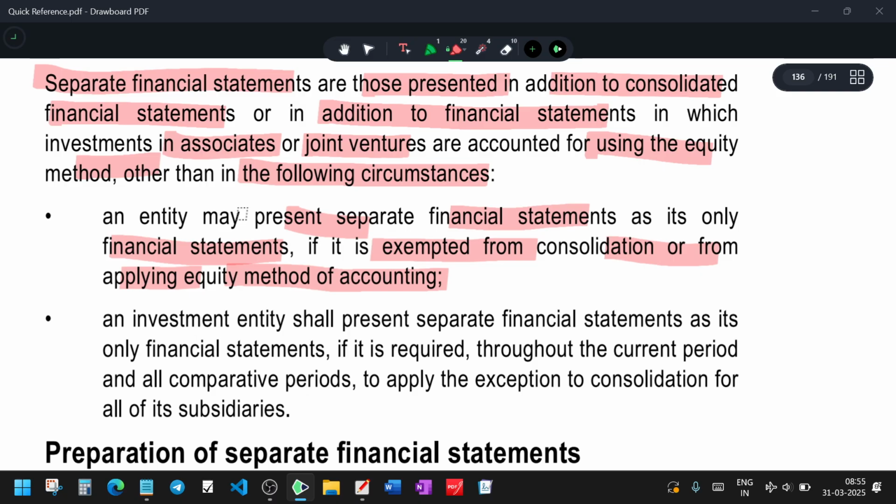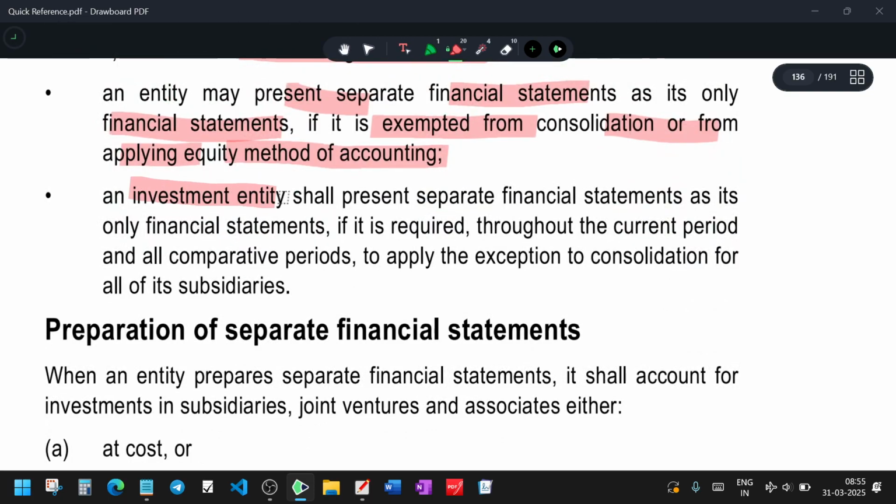That entity is providing separate financial statements, and so they are exempted from the consolidated financial statements. An investment entity shall present separate financial statements as its only financial statements if it is required, throughout the current period and all comparative periods, to apply the exemption from consolidation of all subsidiaries.